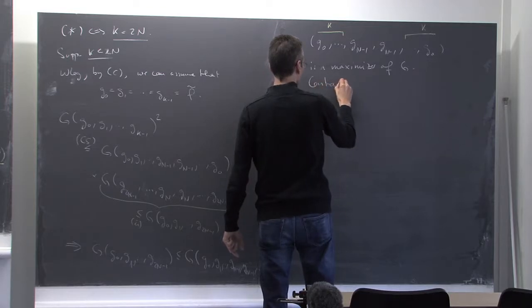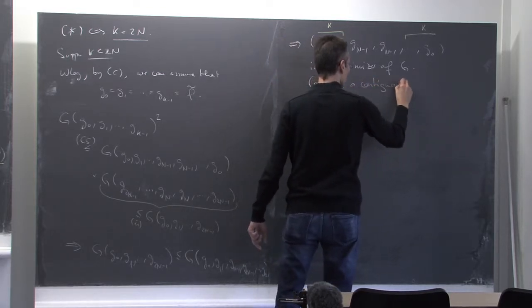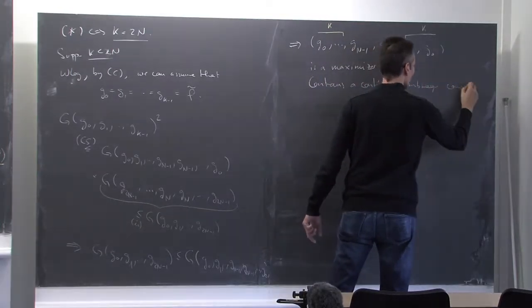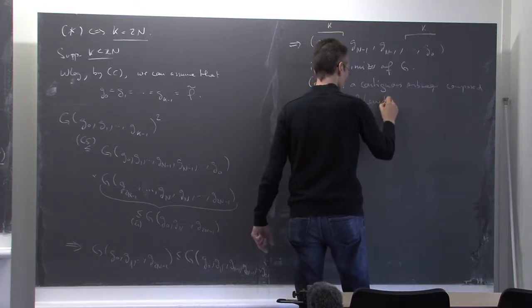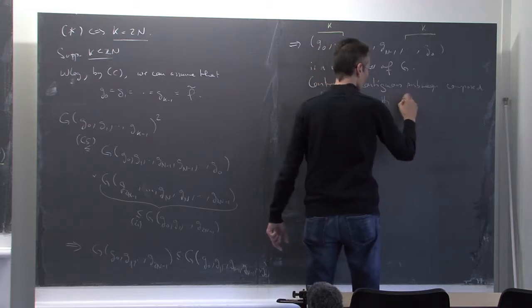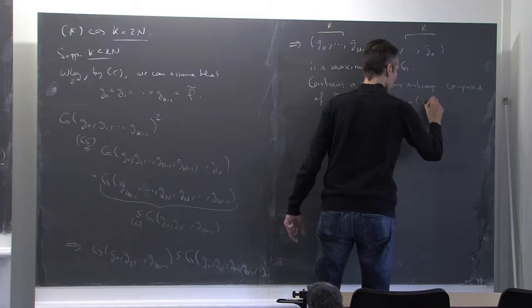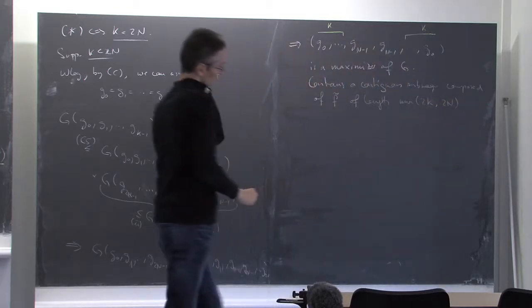So this one contains a contiguous subsequence composed of f tilde of length the minimum between 2k and 2n. It cannot be larger than 2n.